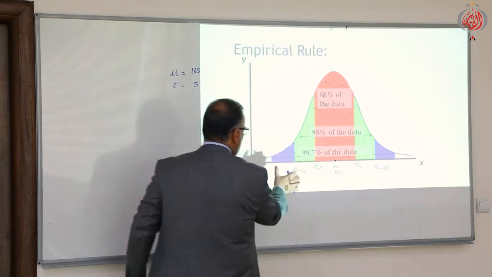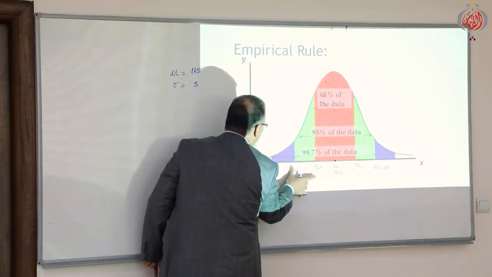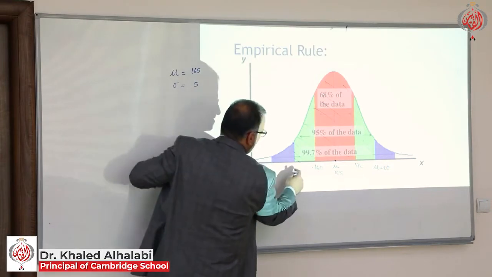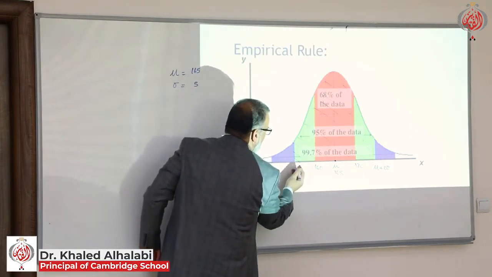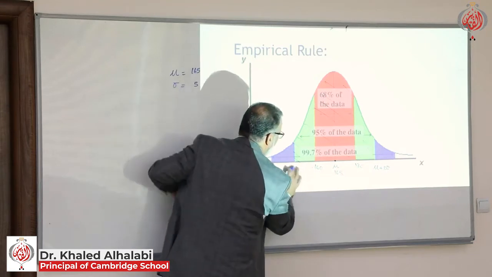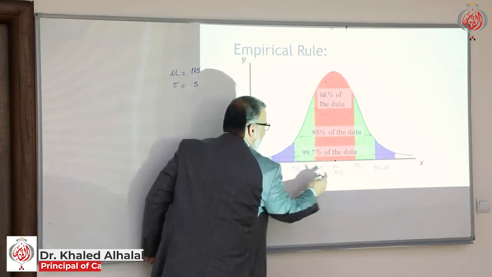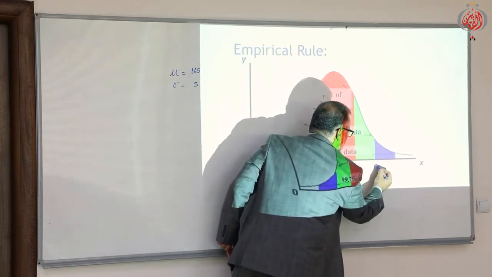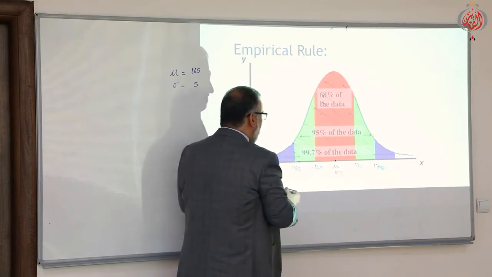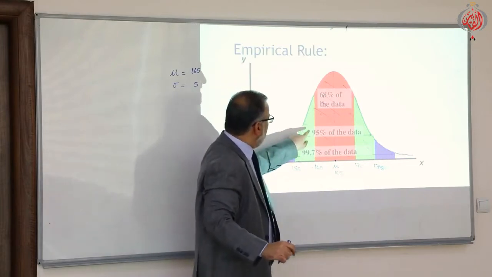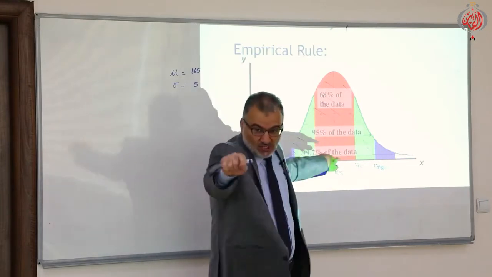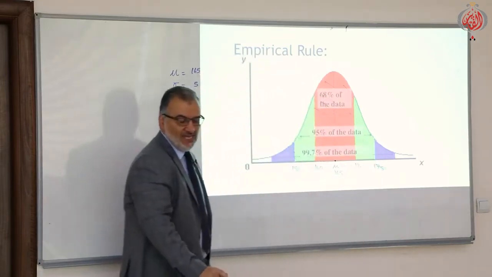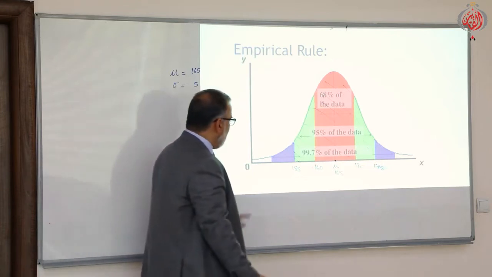And the same thing here. Mu minus 2 sigma: what does it mean? Mu is 165, 2 sigma is 10. So mu minus 2 sigma means 165 minus 10, which is 155, and mu plus 2 sigma means 175. So we will find that 95% of the students in your class have heights from 155 to 175. Is that clear?